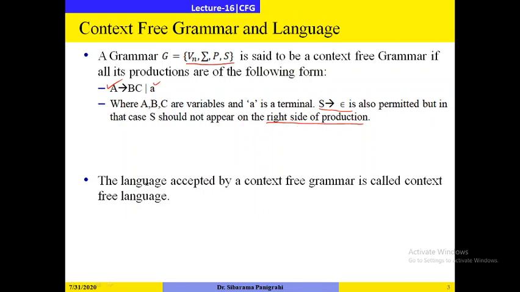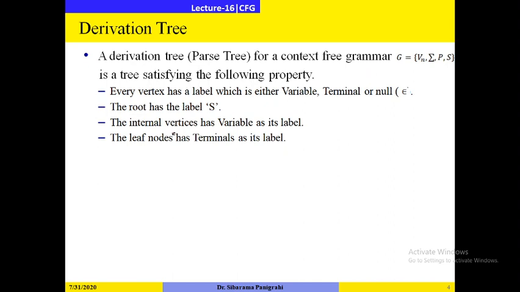So the language which is accepted by the context-free grammar is called a context-free language. We have already gone through these things. Then we have gone through the Chomsky classification of language. Next, what exactly is a derivation tree? A derivation tree is also called a parse tree. So a derivation tree or parse tree for a context-free grammar G is a tree satisfying the following properties.